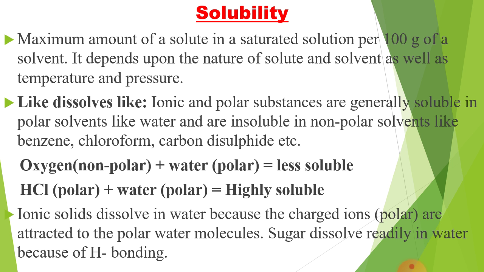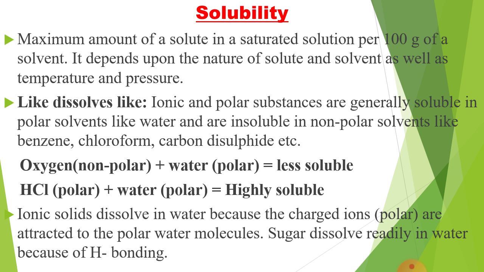This can also be understood like this: ionic and polar substances are generally soluble in polar solvents such as water, alcohol, etc. I have discussed polar and non-polar solvents in part 2 of unit 2.